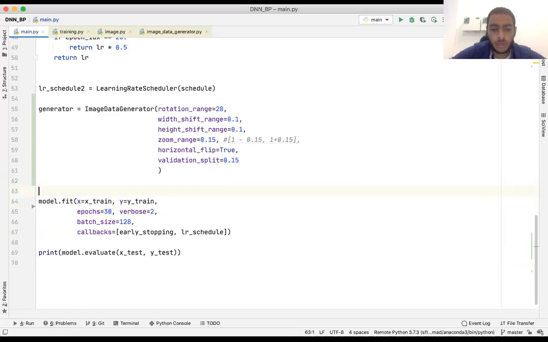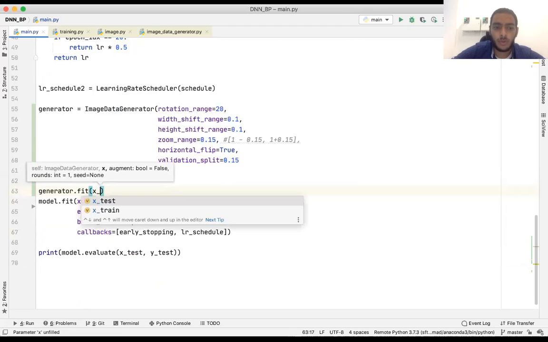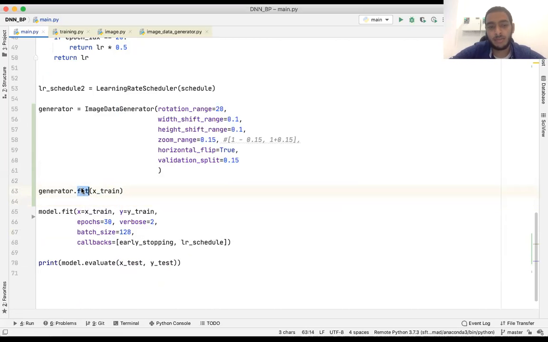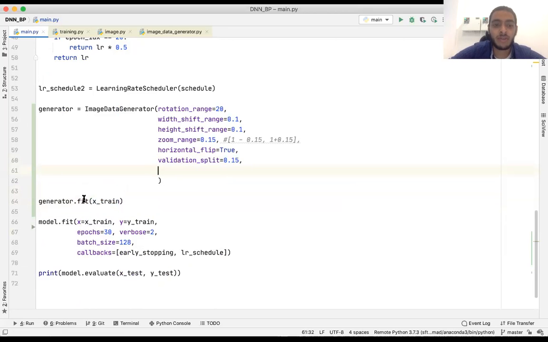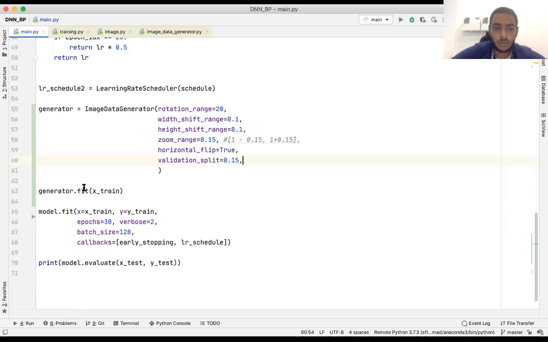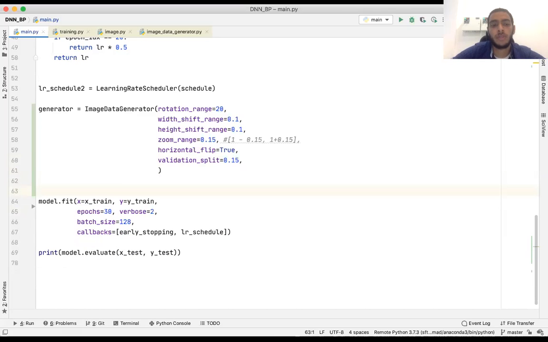One thing that I don't want to forget, the generator.fit. Here you pass the X-train. What it is doing here, basically, is collecting some statistical information about the training set that some transformations may need, specifically the ZCA whitening, if this is true, or feature standard normalization, if this is true. If this is true or this is true, then you need to call this fit function. But as we didn't use them, we will not need this generator.fit X-train.